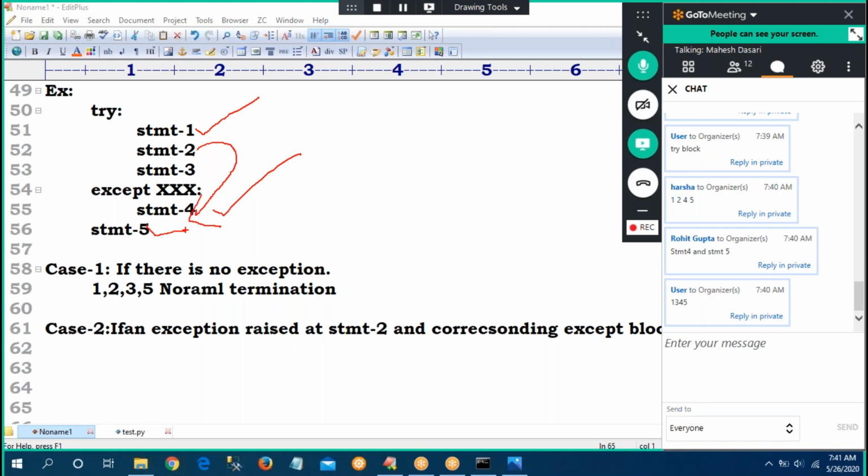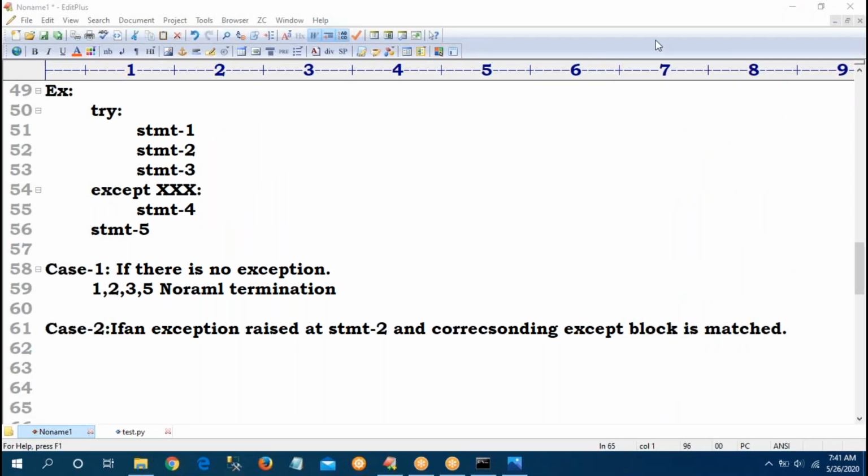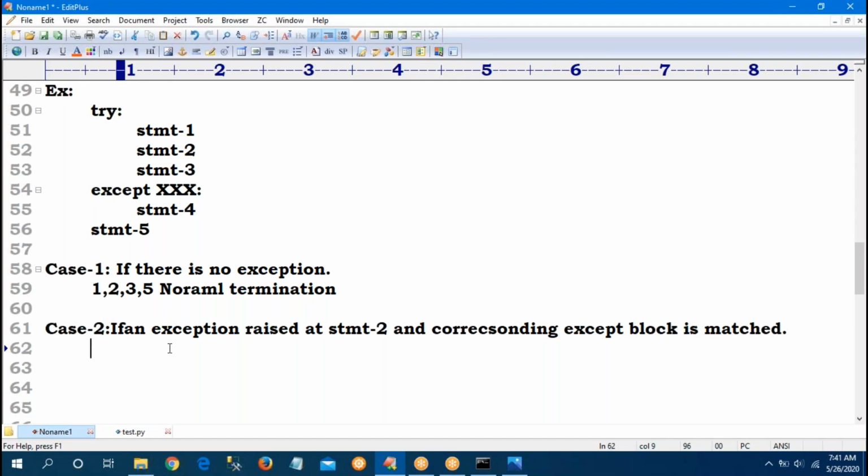Some guys are saying 3 also, but whenever the exception is raised at the second line, it jumps to the except block and does not come back to 3. So the statements executed are 1, 4, 5, a normal termination.